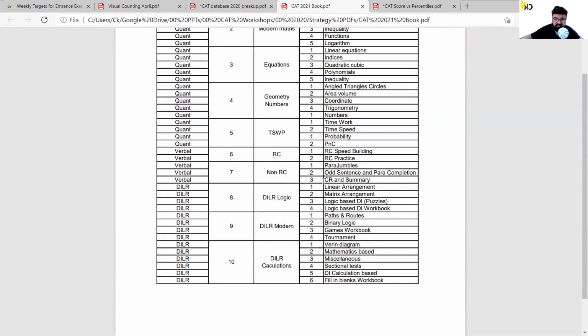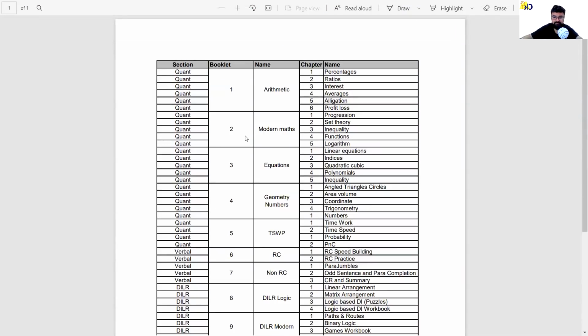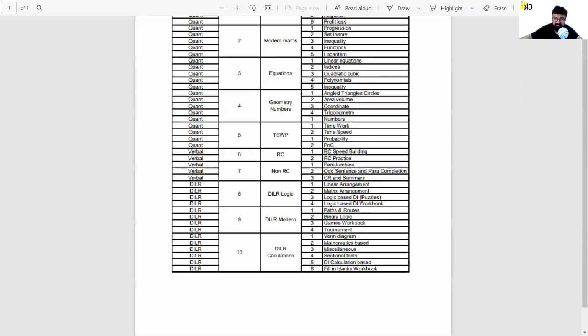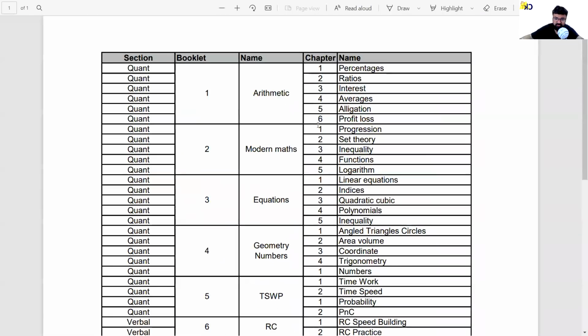Okay. Now, this is a complete syllabus for the CAT exam. I've divided CAT का preparation into 10 parts. So arithmetic, modern maths, equation, geometry, number, TSWP. These first 5 topics are from the quant point of view.